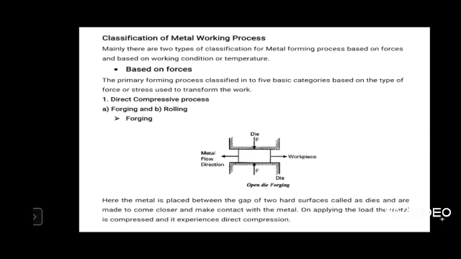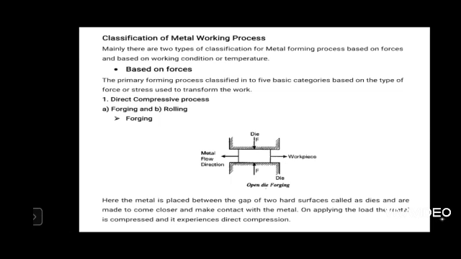Here the metal is placed between the gap of two hard surfaces called dies, which are made to come close and make contact with the metal. On applying a load, the metal is compressed and experiences direct compression.